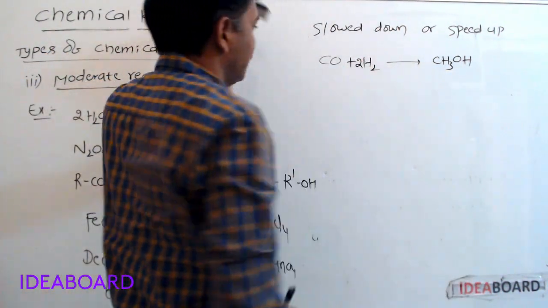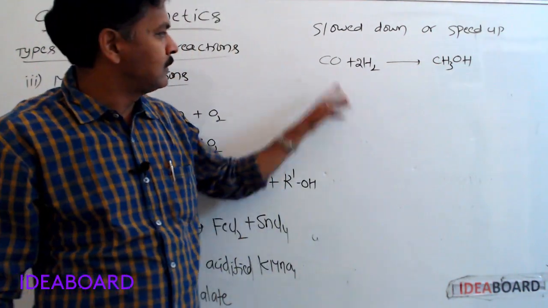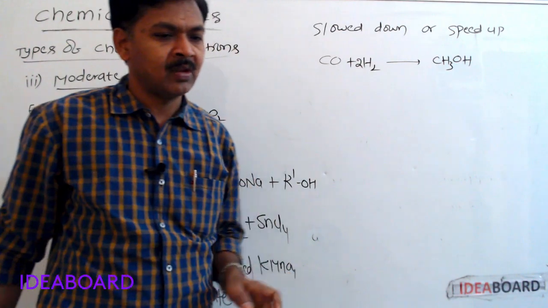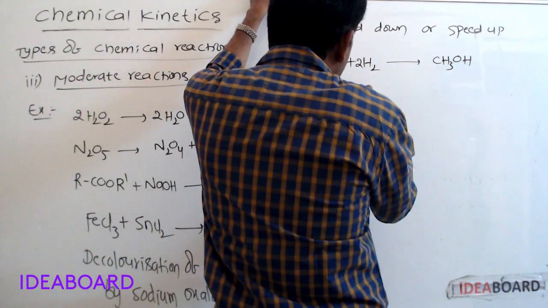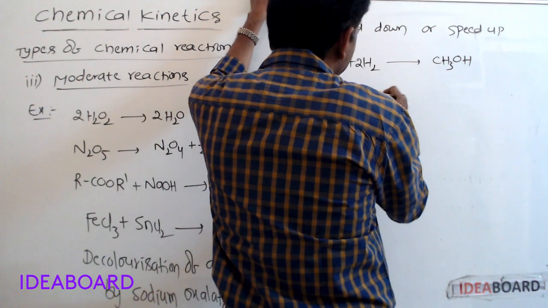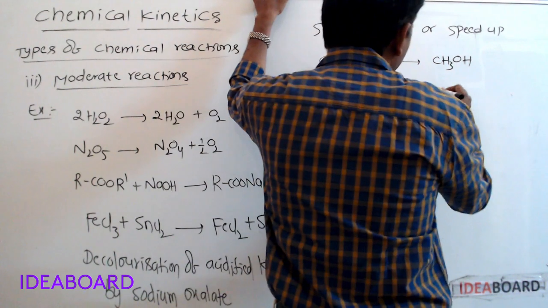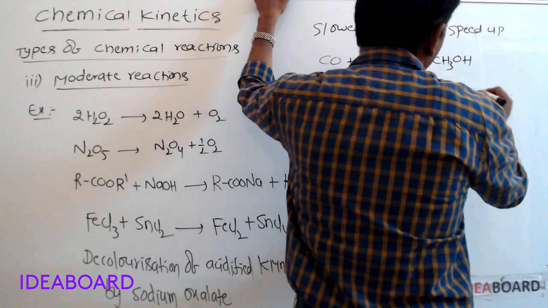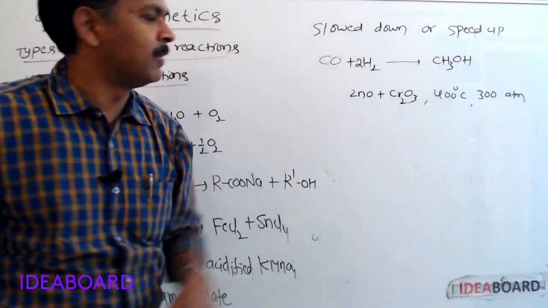Carbon monoxide plus hydrogen reacts and forms methyl alcohol. This is a very slow reaction. But if the same reaction takes place in the presence of zinc oxide and chromium oxide catalyst at 400 degrees centigrade and 300 atmospheres pressure, it takes place very fast.